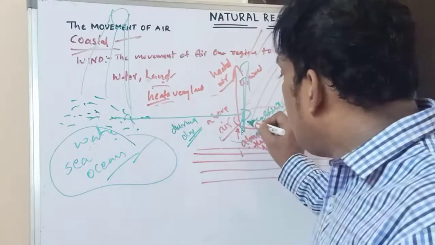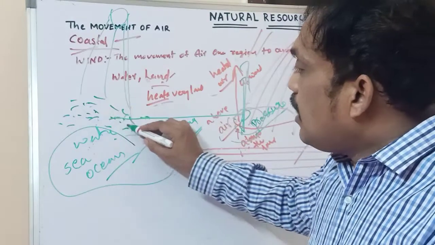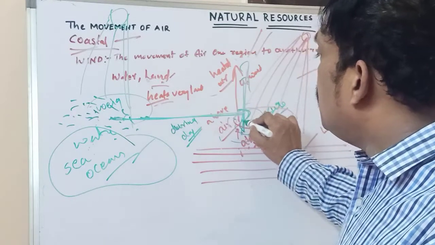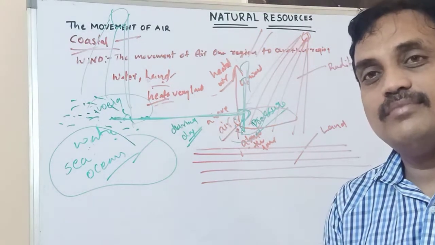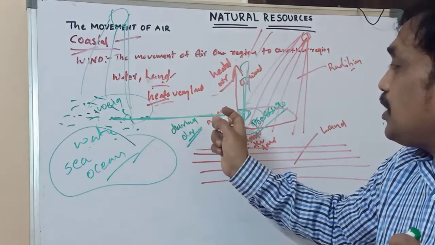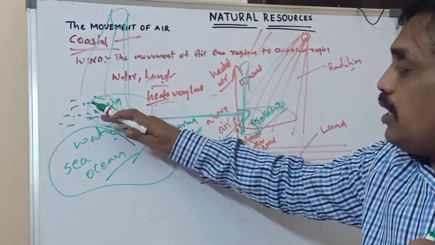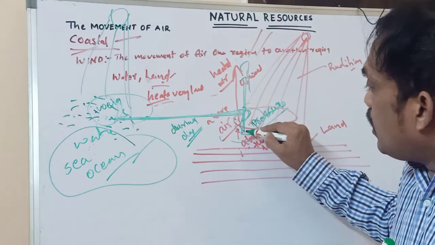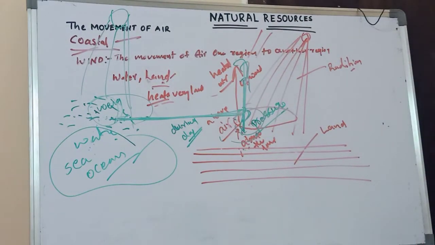Compared with here, where the pressure is decreased, the air above the water has weight, so it is moving towards land during daytime. Here pressure is decreased. Why? Because whatever air is there is moving upward. Whatever high pressure is there, it is cool air compared with land air, so the cool air is moving toward land. The heated air above the land is moving upward in daytime. That point is very important.